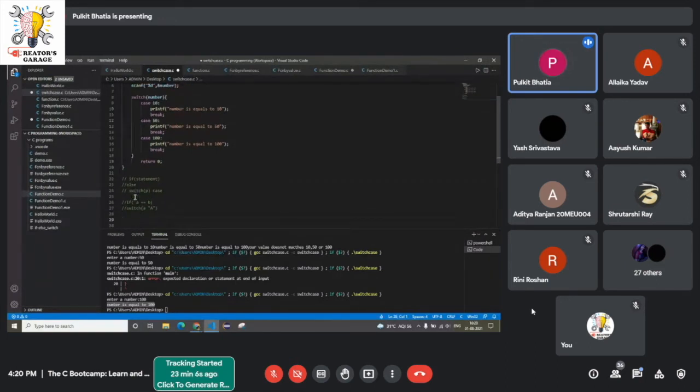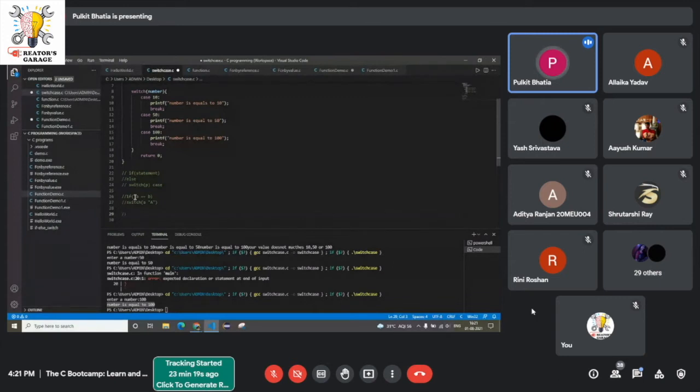The third difference will be speed. Basically, speed matters a lot. If you have 10 if-else statements, if then else if 10 times, and in case of switch, you have 10 cases, can anyone guess which will be faster to run, cases or the if-else statements?